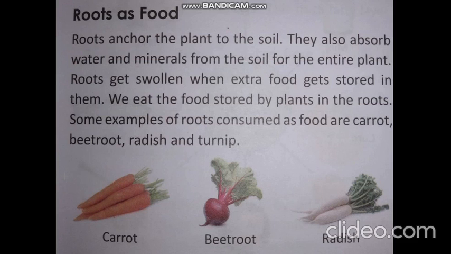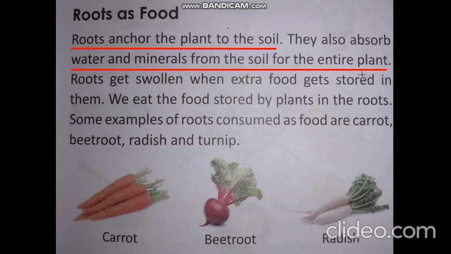Dear students, now we will read roots as food. So let me read it for you. Roots anchor the plant to the soil. What does anchor mean? Anchor means to hold. Yes, the roots hold the plant to the soil. They also absorb minerals and water from the soil for the entire plant. Roots get swollen when extra food gets stored in them. Yes, just now you have read. So what is the extra food? Yes, it is in form of starch.